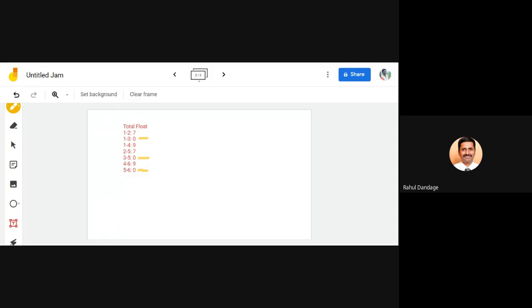Total float values 7, 0, 9, 7, 9, 0. Pratiksha has also given the free float values, 0, 0, 0, 7, 0, 9, 0. So you can also cross check the values for free float. Free float also tallies with Pratiksha's solution, then they are correct.